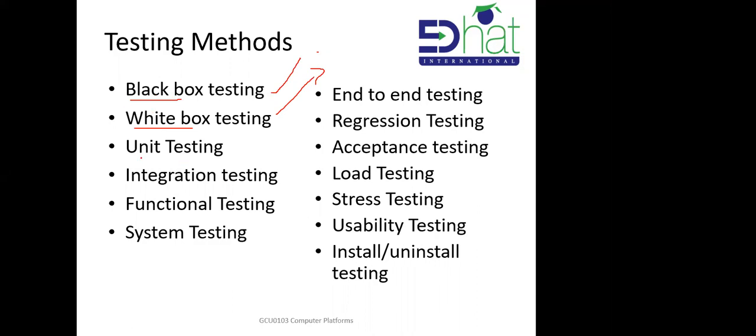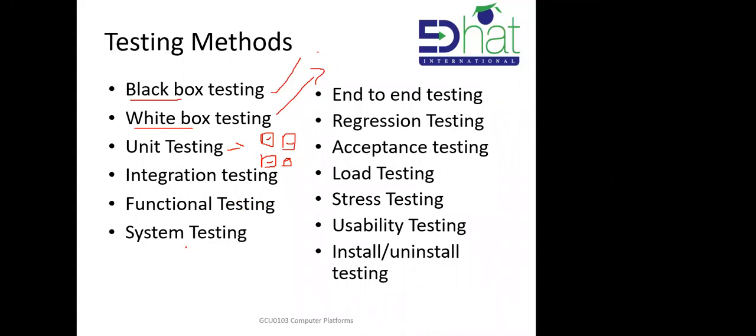Other than that, unit testing is there. Unit testing means you test unit by unit, right? If it's a big code, you can test it unit by unit. First unit done, then second unit, like a class unit. Integrated testing is there. Integrate means you test everything together, right? Then functional testing, where you test function by function.